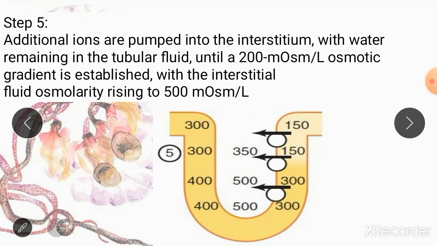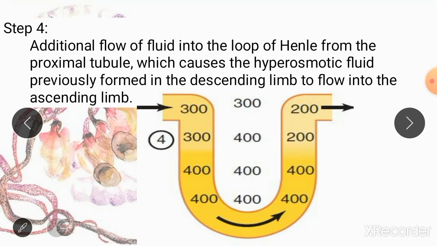So now when this fluid reaches the ascending thick limb, the transporter which is present in the ascending thick limb is going to pump out solutes from the nephron into the interstitium. So let us move back to the previous slide and see that the interstitium had an osmolarity of 400 milliosmol, and the fluid within the nephron had the osmolarity of 400 milliosmol in some parts and 200 milliosmoles in other parts.